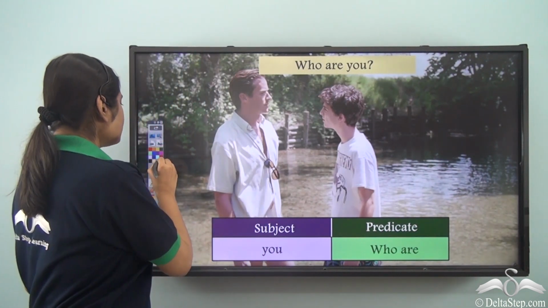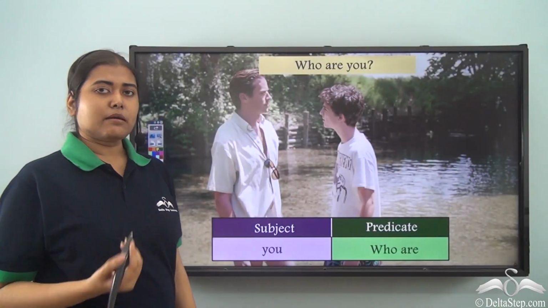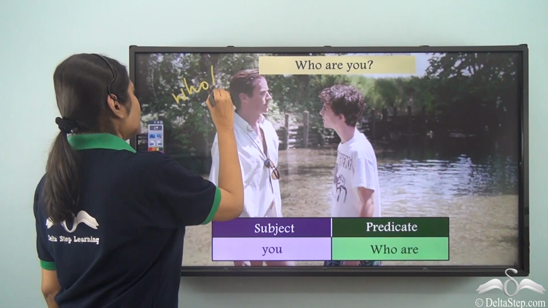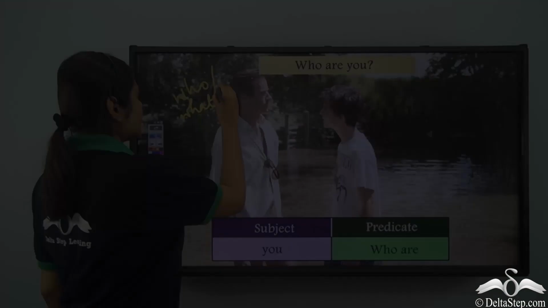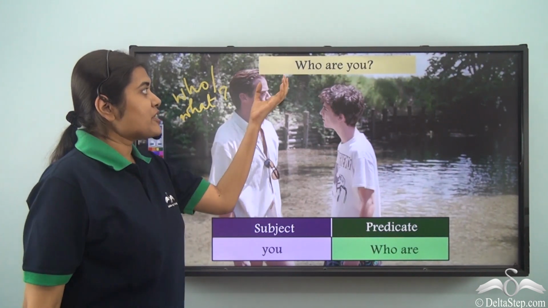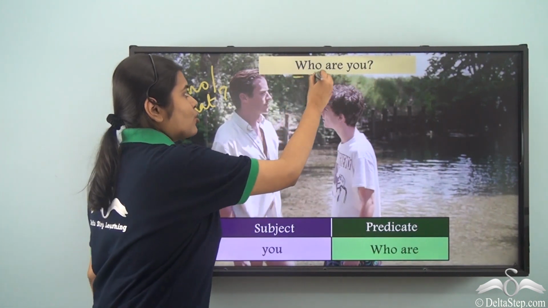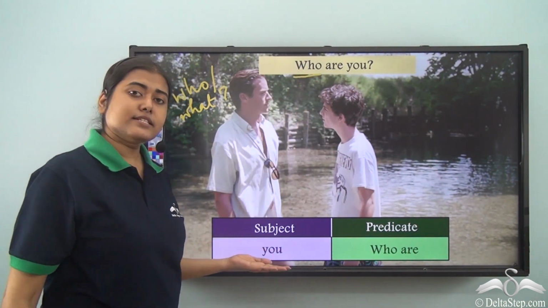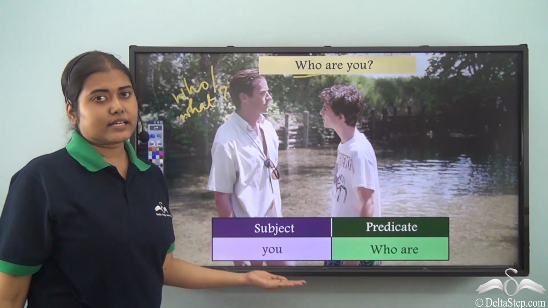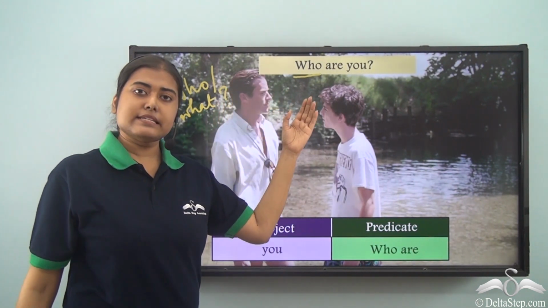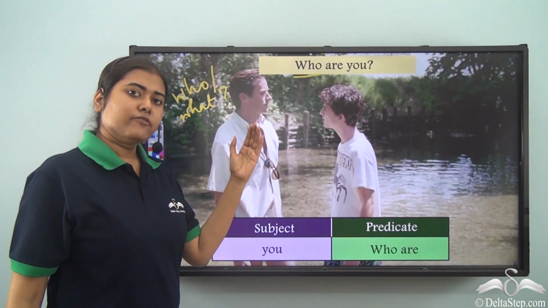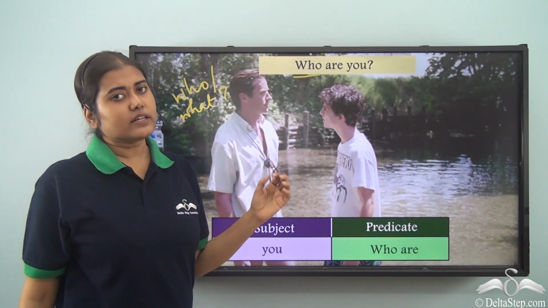So what do we need to note? We know the subject always gives an answer to who or what followed by the verb. But in case when we have who are you, this who is not the subject in this case. In this case, who are is the predicate, but you is the subject. So you need to understand what the sentence is trying to say in order to find out the correct subject of the sentence.